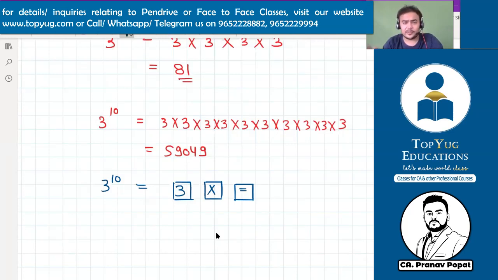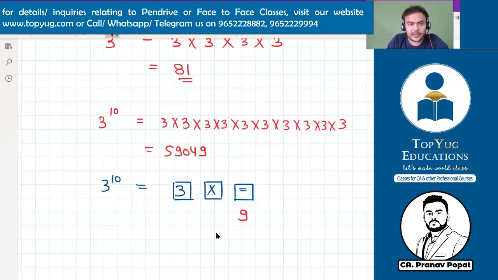9 is coming, right? 3 into equal to 9 is coming. Is it the square of 3? 9 is a square of 3. Yes, sir, 9 is a square. So when you press 3 into equal, you are getting 9.